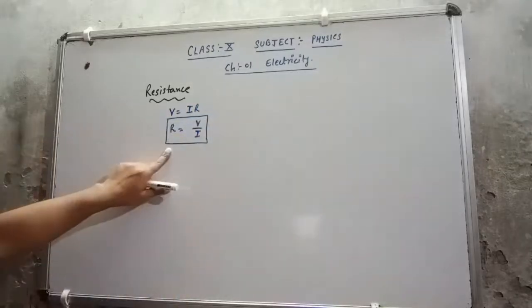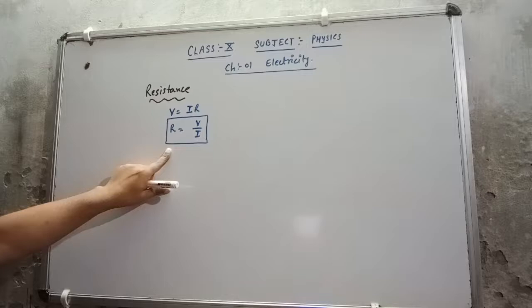So from this formula I can give the definition also. The ratio of the potential difference across it to the current flowing through it is called resistance.